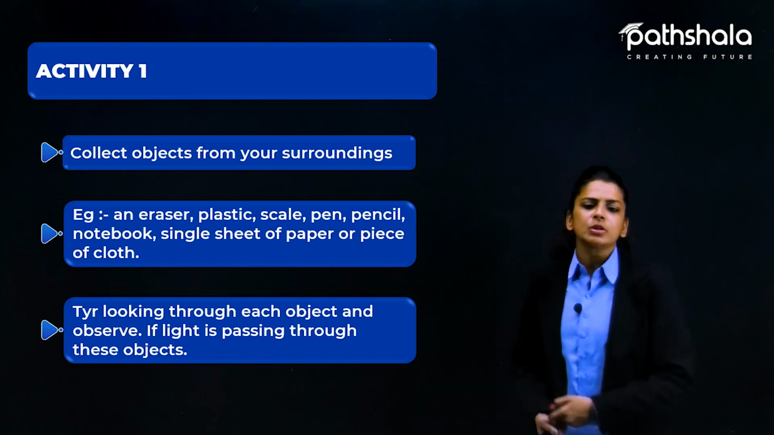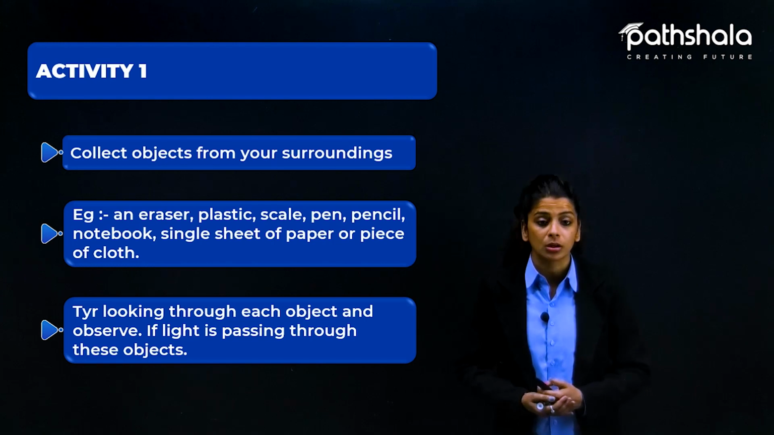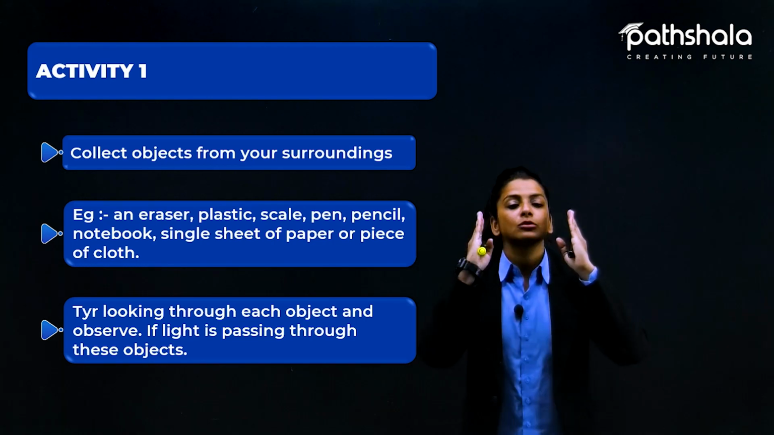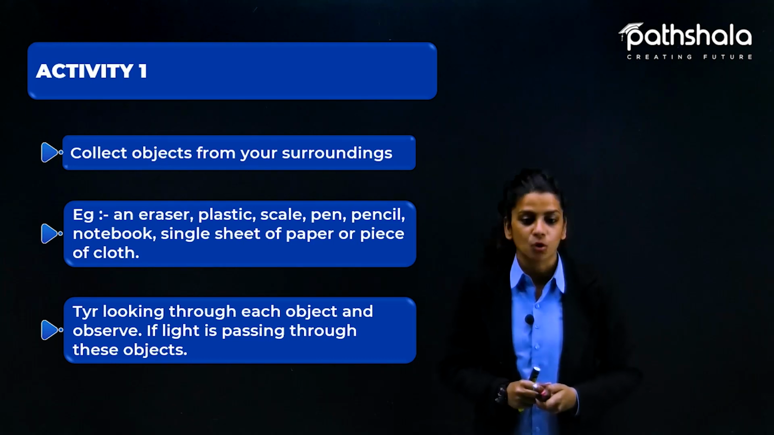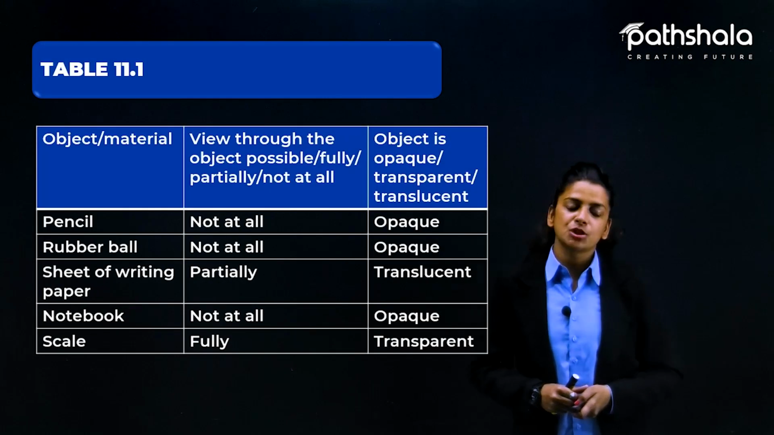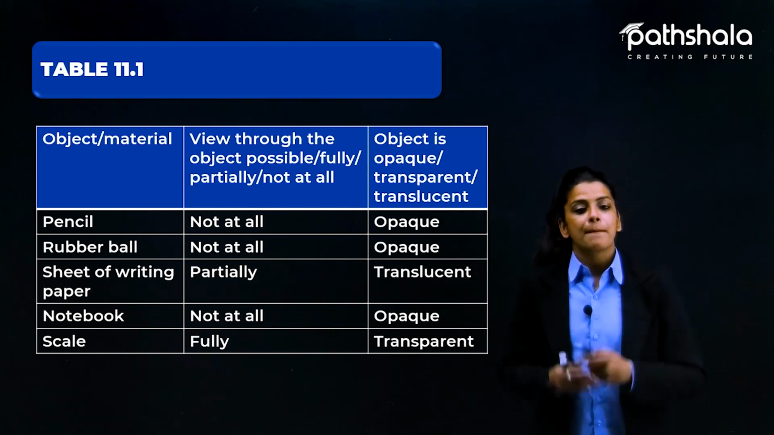Now try looking through each of the objects and observe if light is passing through these objects or not. What we have to do is keep each object in front of our eyes and then observe if you can see any light passing through it or not. So here is the observation table in which we have taken such examples and written down our observations by looking through it.